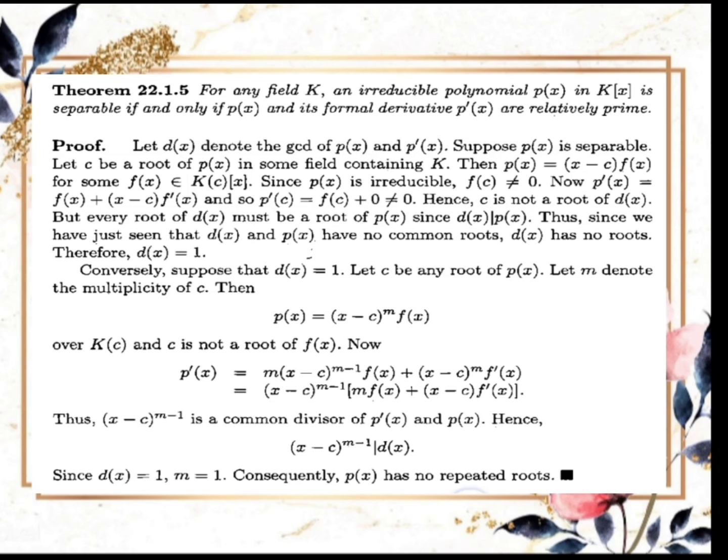Thus, (x - c)^(m-1) is a common divisor of p'(x) and p(x). Hence, (x - c)^(m-1) divides d(x). Since d(x) is equal to 1, then m is equal to 1. Consequently, p(x) has no repeated roots.